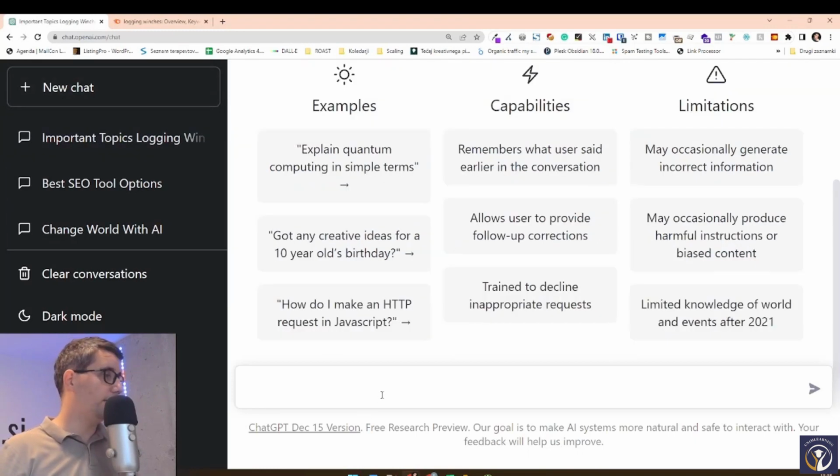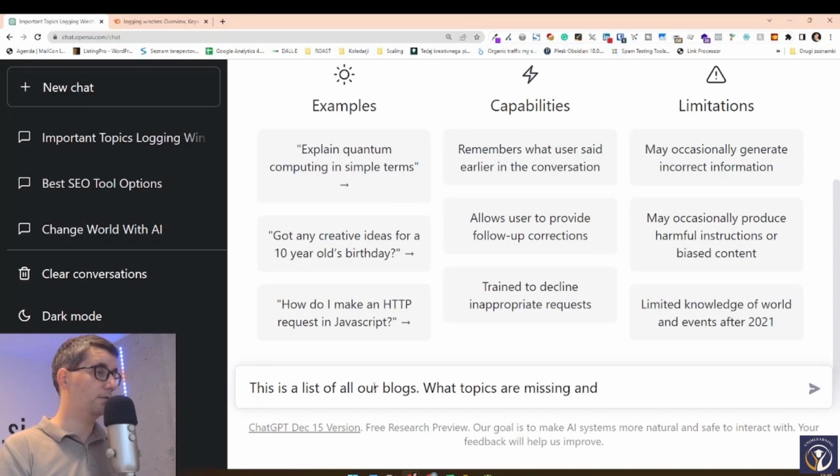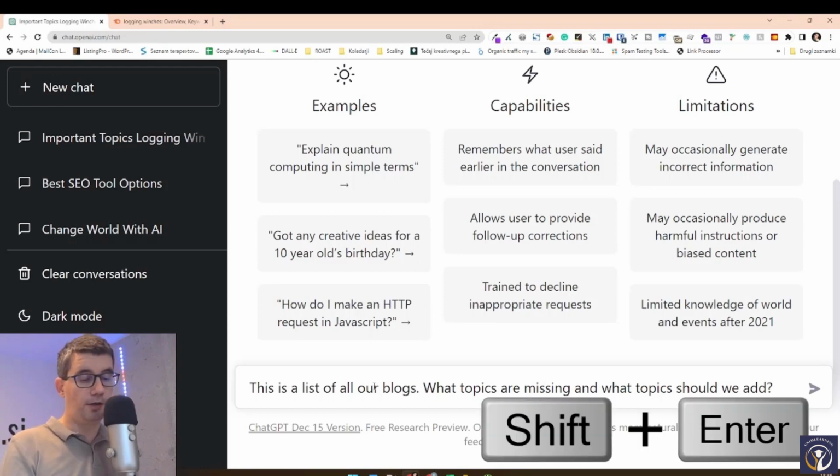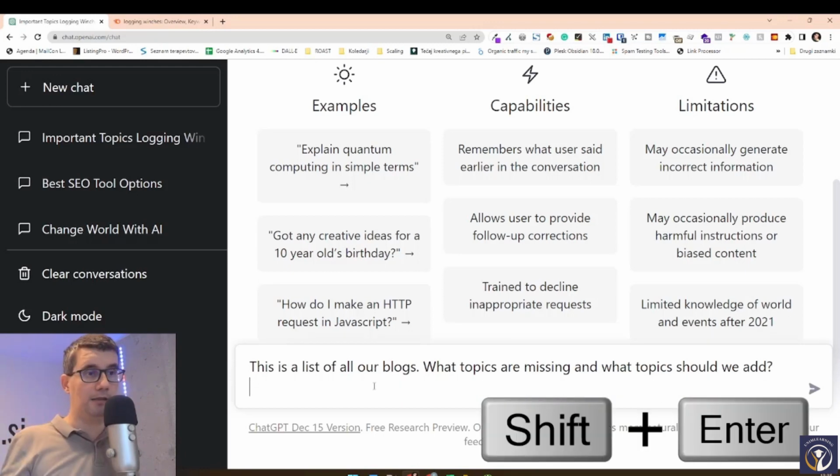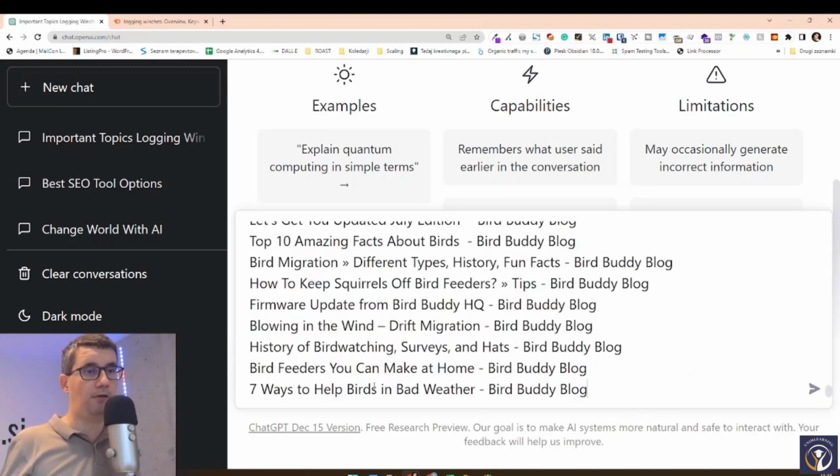So I'll open a new chat and I'll say, this is a list of all our blogs. What topics are missing and what topics should we add? If I hit enter now, we're going to send this query and we're going to get answers. What I have to do is hold down Shift and then click Enter to get a second line. It's similar to Excel, for example.